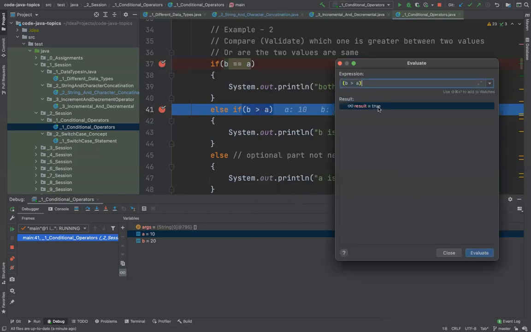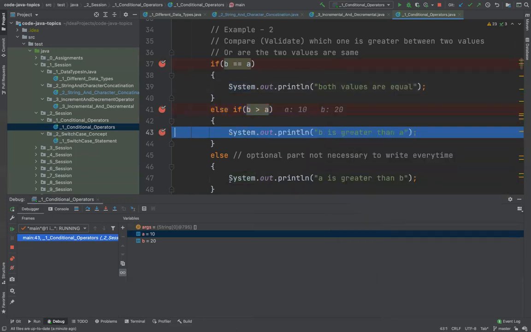Now, since it is giving me true, that means it will go inside this. Previously, it didn't go inside this. This time it will go here, right? If I click on resume, you will notice it has come here, because this was true. So this is how basically you debug a program. And while debugging, you can check the values also. Debugging has many utilities for error resolutions.